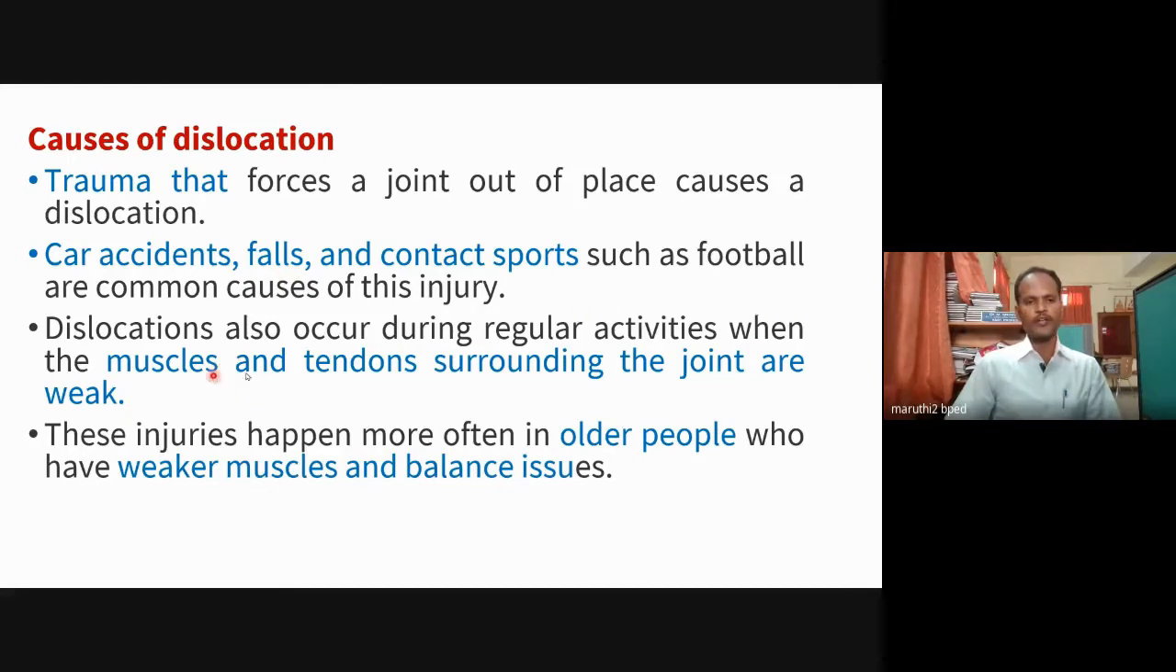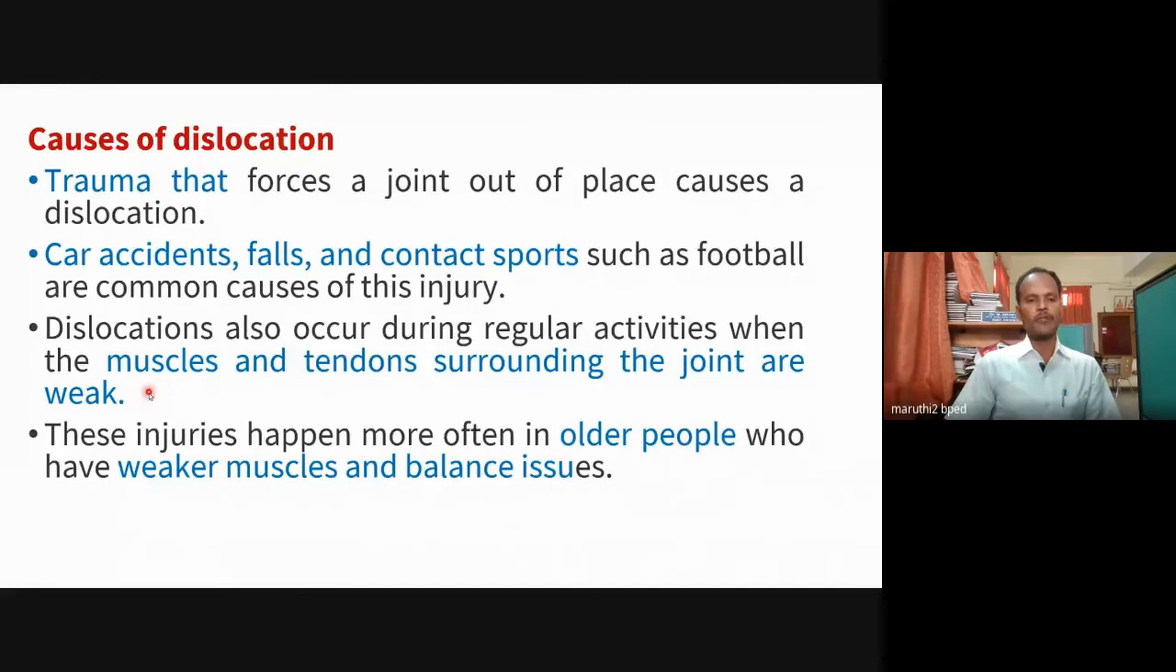And the next point, muscles and tendons surrounding the joint are weak. Yes, this is very, very important. Why do we go for weight training? As physical education professionals, we should understand that. Why do we give sports-specific strength training for our players? They may have good skills, good techniques, good strategies, but if they don't have enough strength, dislocation may occur.